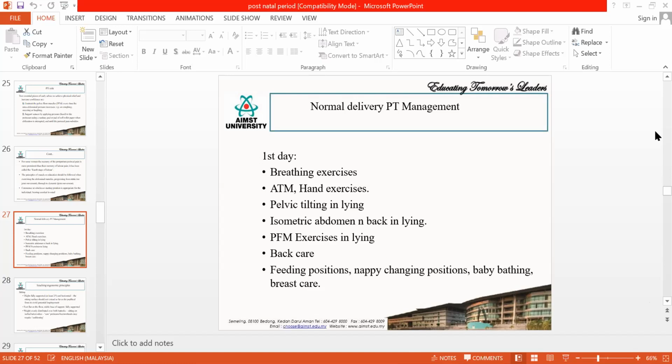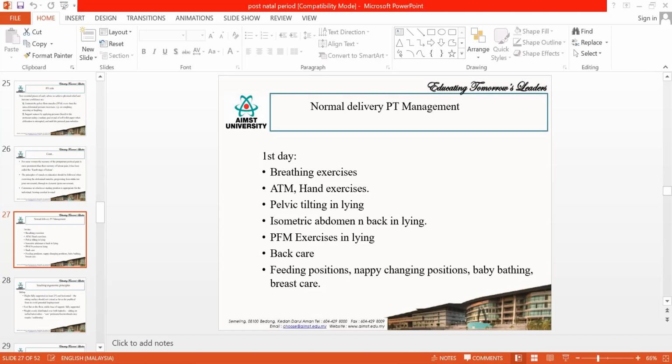Immediately on the day of delivery, it will be a little difficult to give the exercises. So you first need to give them a lot of counseling to start the exercises, because they will be scared, and also a little busy with the baby, getting attached to the baby, or having a lot of responsibilities towards the baby. So normally we start the exercises the day after delivery.